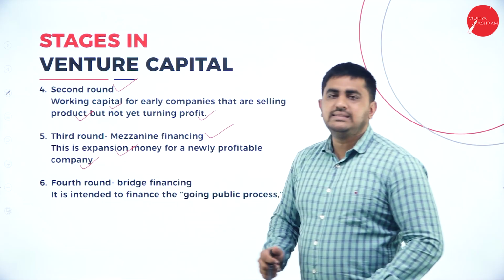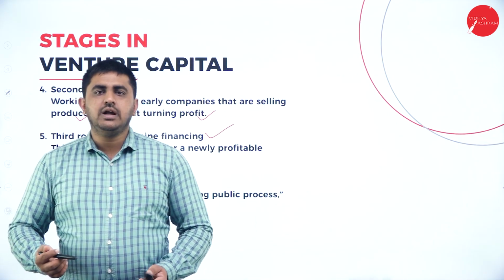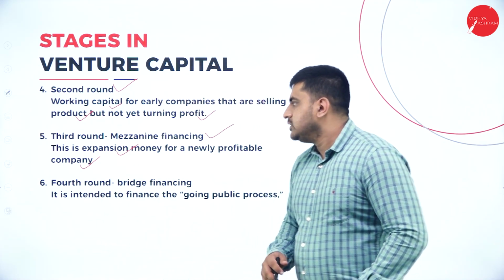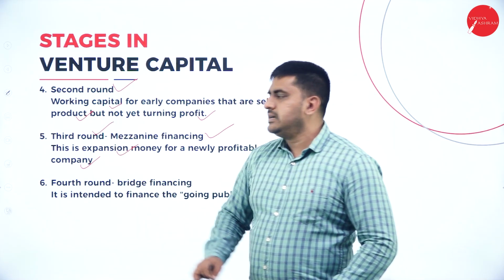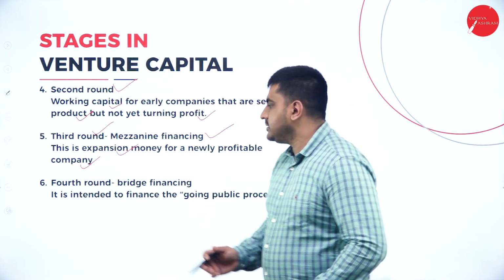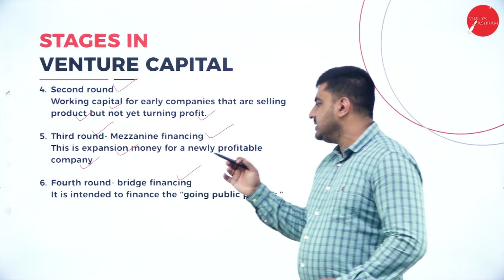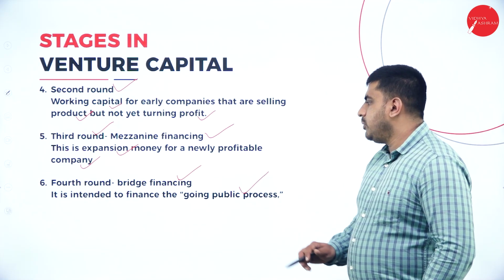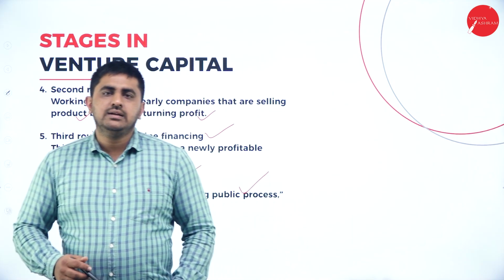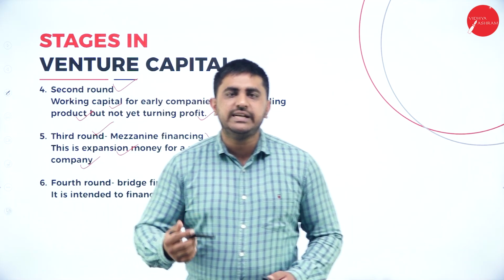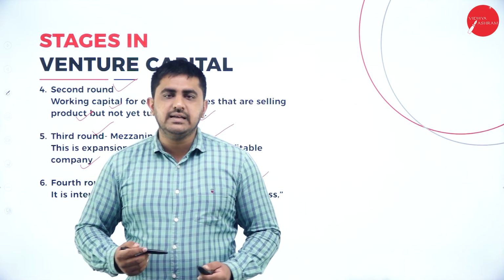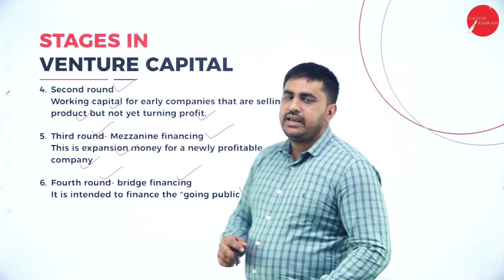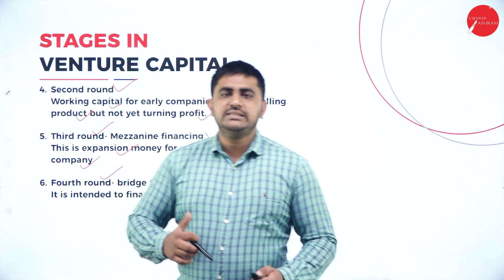Like how? For example, there's a branch in Mysuru. Now it is doing well. They want to expand in Bangalore, Mangalore, or any other cities. So for this, third round financing is done by the venture capitalist. Next, fourth round or bridge financing. So what does this mean? It is intended to finance the going public process. So basically, the fourth round is done when the company goes public. That is, they offer shares to the people. To assist in this, fourth round financing is done, or you call it bridge financing. So these are the different stages of venture capitalist funding.